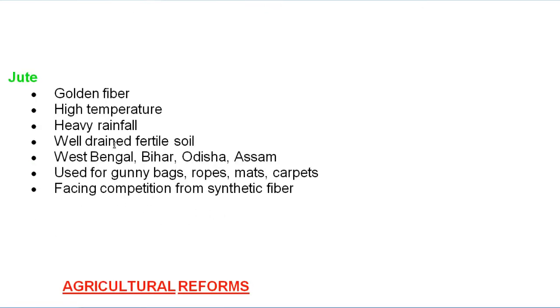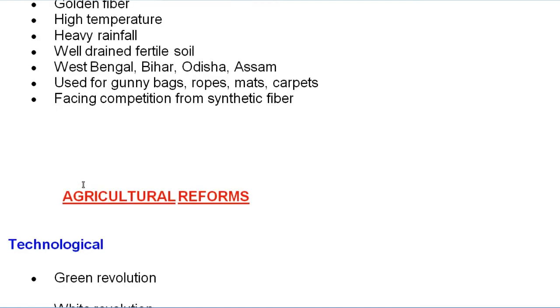Let's move to the jute. Jute is also known as golden fiber. A 1 mark question comes from here. High temperature and heavy rainfall are required. Well-drained fertile soil is required. West Bengal, Bihar, Odisha and Assam are the main producers of jute. What is the use of this jute? It is used for gunny bags, ropes, mats and carpets. It is facing competition from synthetic fiber. When synthetic fiber comes into the market at a very cheap rate, jute faces competition and the demand is reduced.